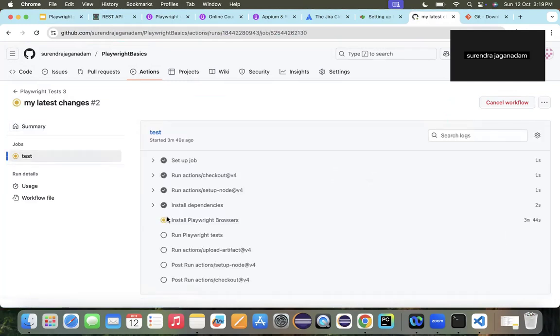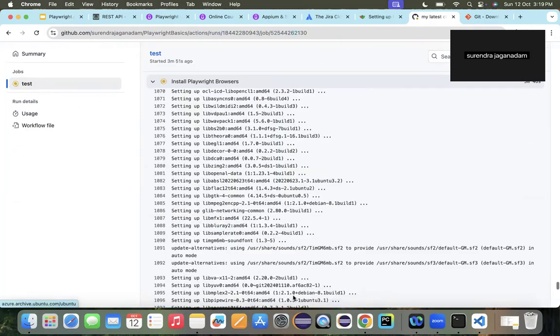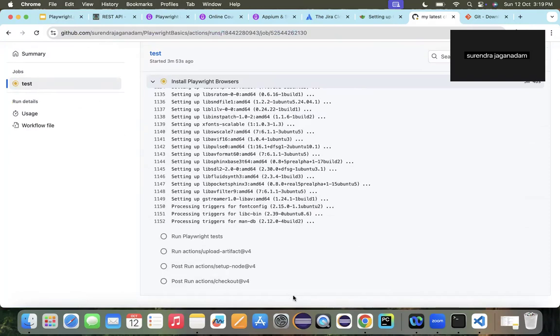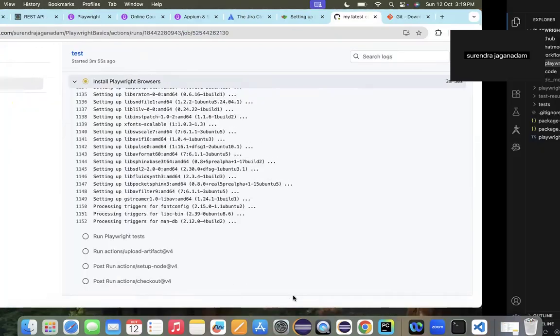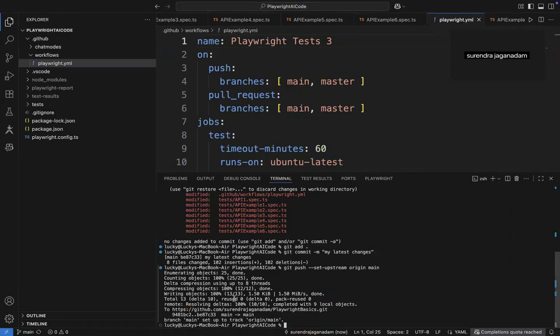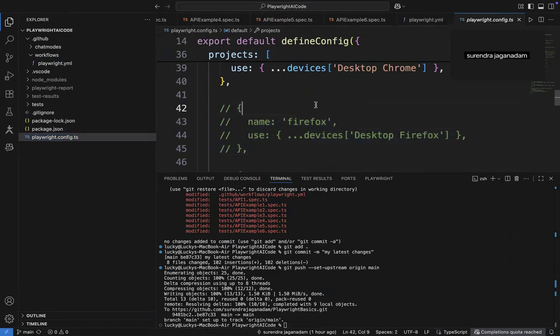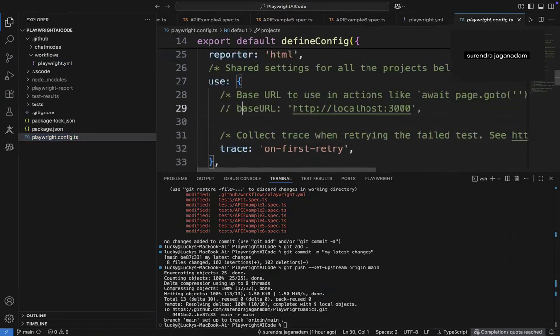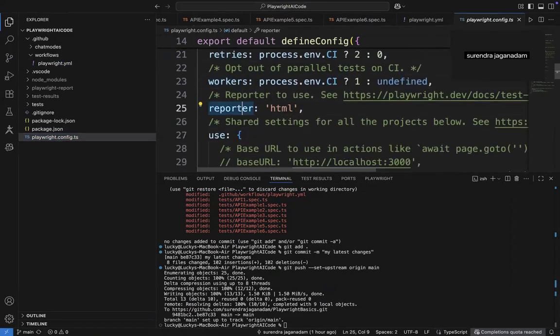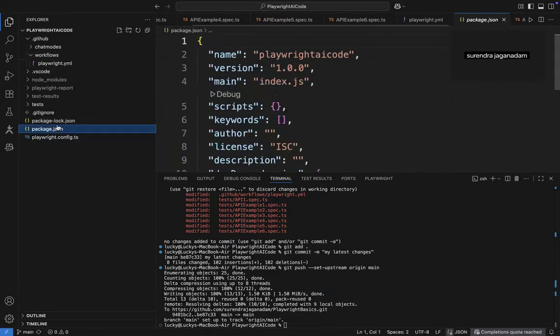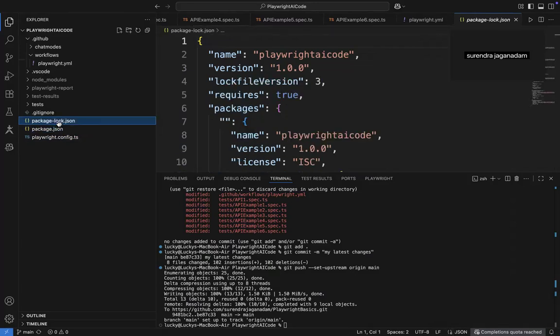So immediately a question that comes to our mind, Surendra, how would it know that it needs to execute all these tests? The point over here is, as it is Playwright, this is referring to this particular playwright config.ts file. Whatever configuration you have defined here as part of the reports and the browsers, everything is being executed as part of this particular file.